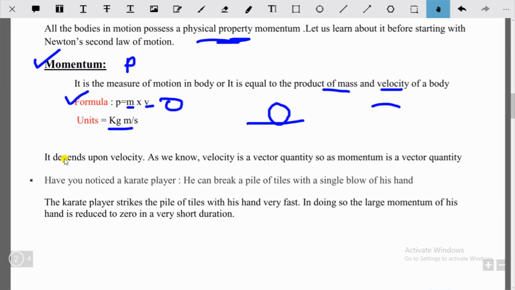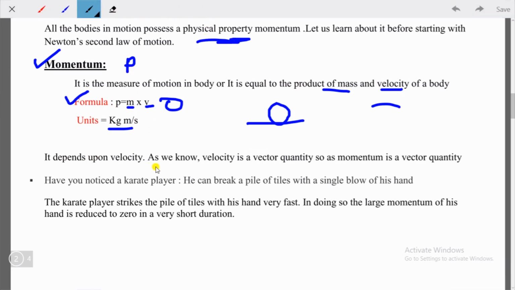It depends upon velocity. As we know, velocity is a vector quantity, so momentum is also a vector quantity. We know about vector quantity, and the other one is scalar quantity. So this momentum is a vector quantity.